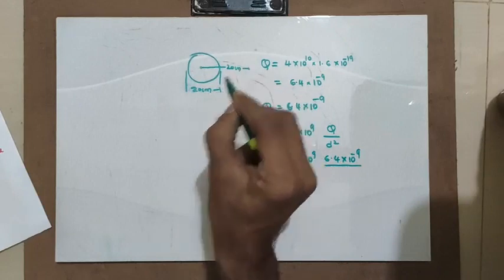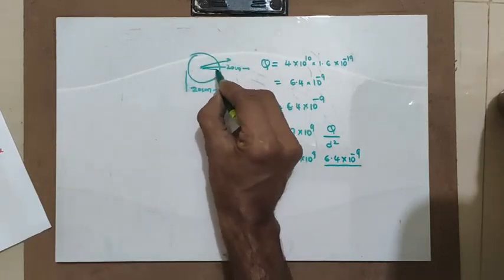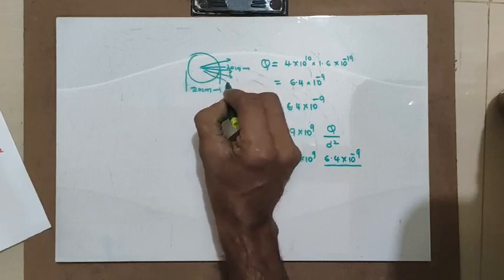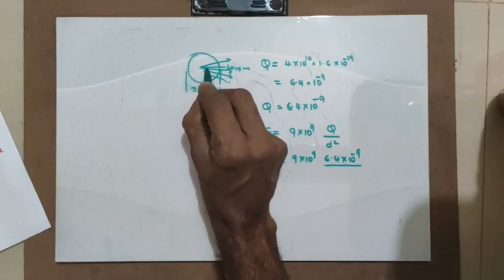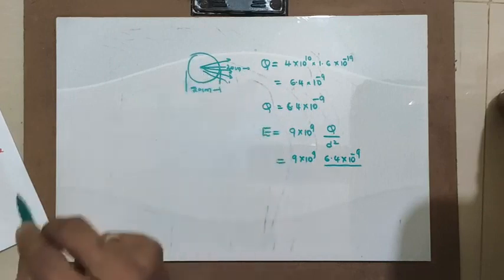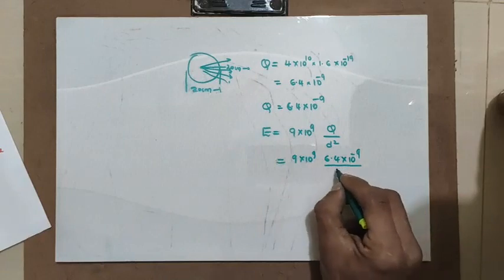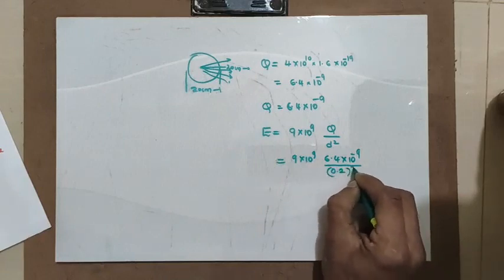I have to find the electric field. Importantly, the electric field is emerging out of this metal body, so the distance is taken as 20 centimeters, that means 0.2 meter, 0.2 square.